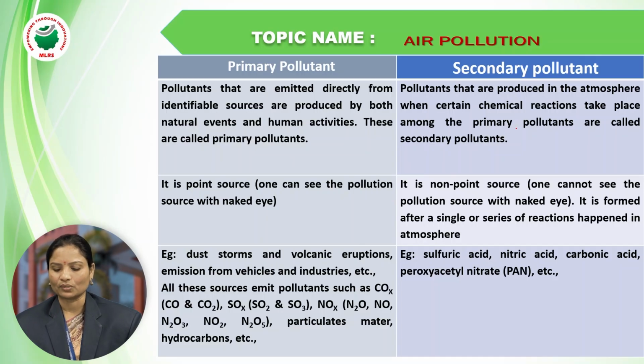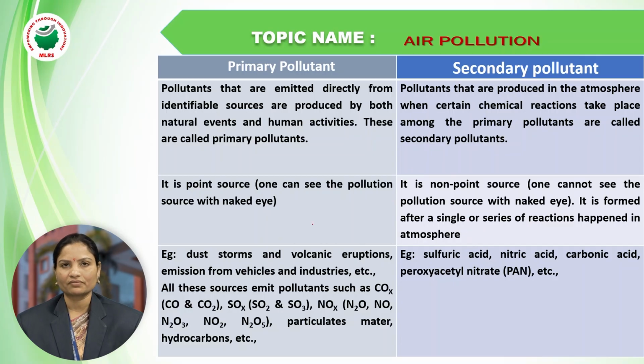Then what is a secondary pollutant? Secondary pollutants are produced in the atmosphere when certain chemical reactions take place among the primary pollutants. One more comparison of primary and secondary pollutants is point source and non-point source. What is a point source? One can see the pollution source with the naked eye. And what is a non-point source? One cannot see the pollution source with the naked eye. It is formed after a single reaction or a series of reactions in the atmosphere.